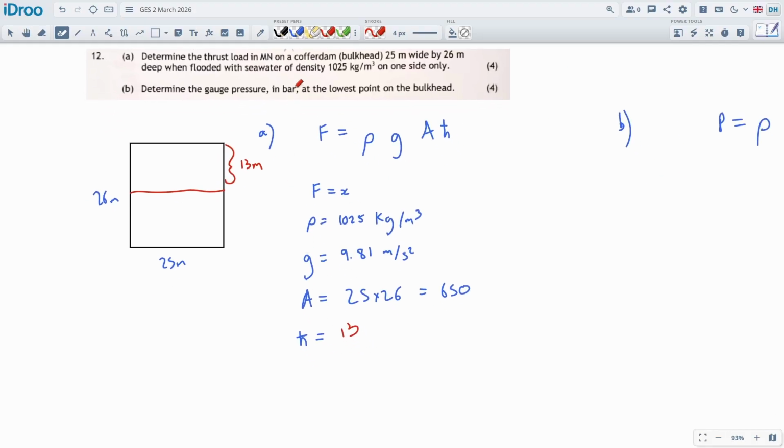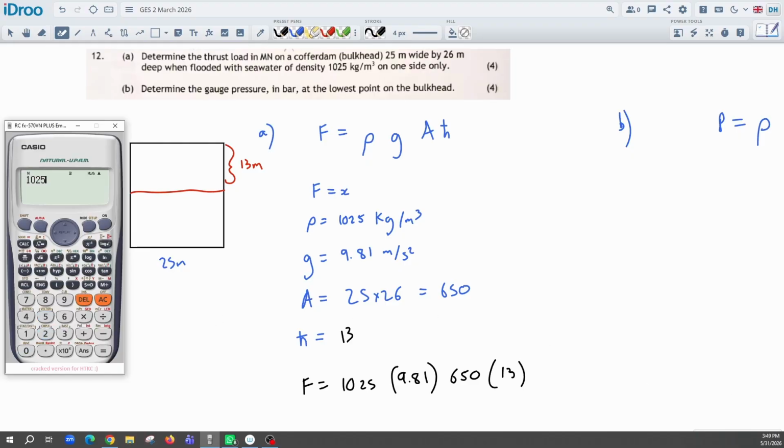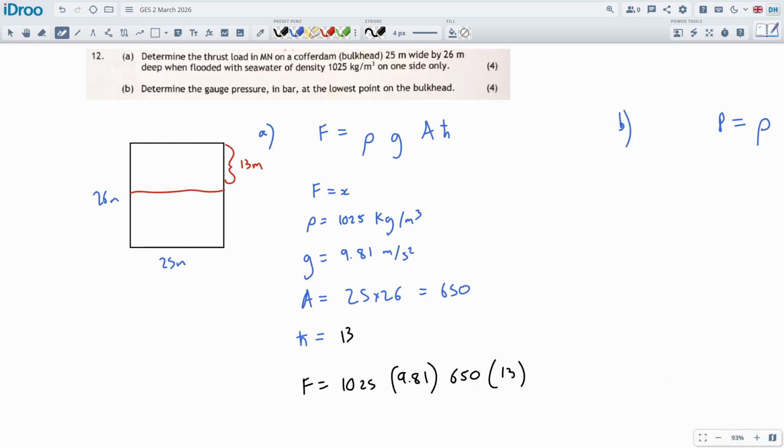That's what I'm saying. Easy questions, straightforward. So F is equal to the 1025, times by 9.81, I prefer to use brackets, times by 650, times by 13. Very straightforward, just pop them all in. So 1025 times by 650 times by 9.81 times by 13. Sorry about that, slightly different order. Massive number, 84966. Okay, I can't remember all that.